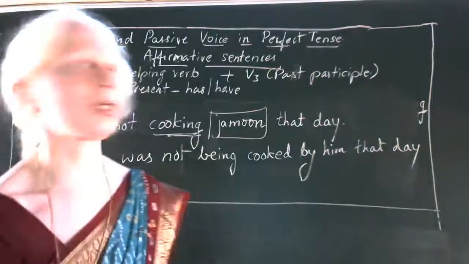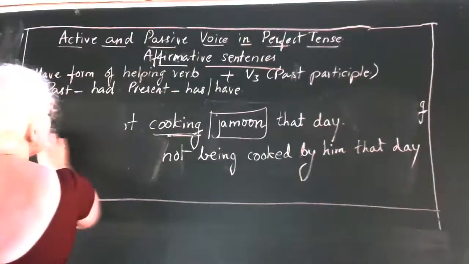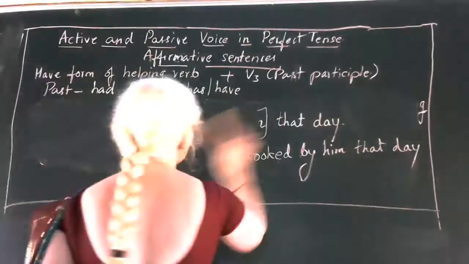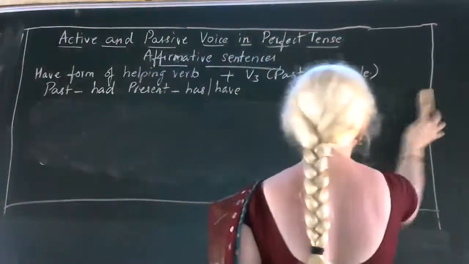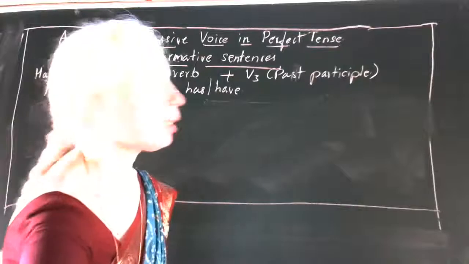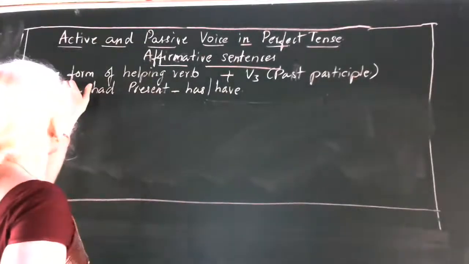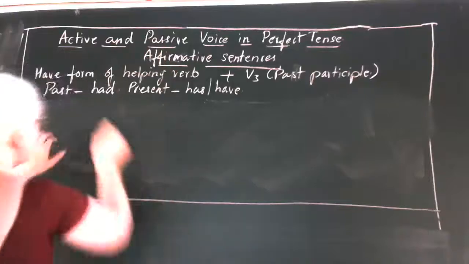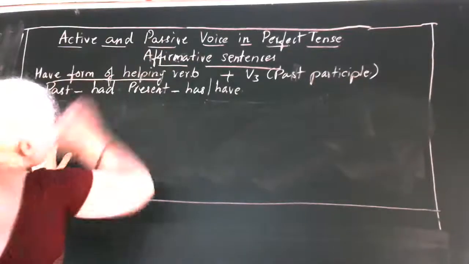Now, we will discuss something about changing a sentence which is in perfect tense from active voice to passive voice. See here, in your perfect tense, you will have the have form of helping verb.